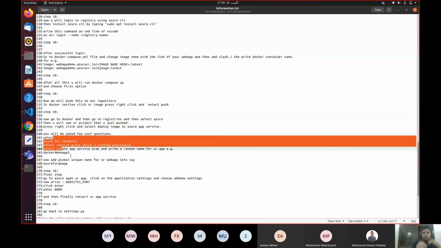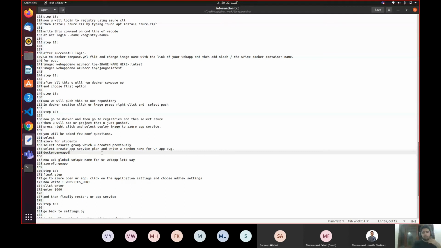And thirdly, when you pick up your resource group, it will ask you to select create app service plan, and write a random name for your app. Now it will open another palette, the command palette. It will ask you to create an app service plan, and you will select create one. You will click create one and it will prompt you to insert the name of your web app. So you will insert any random name for the app you want to create. Once you enter the name, any unique name, press enter, and everything is all set up. It will run every configuration, and the app will be created for you.